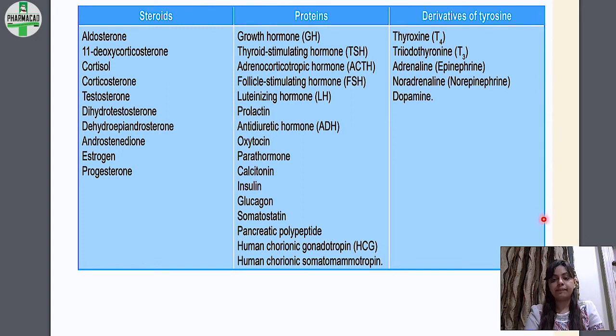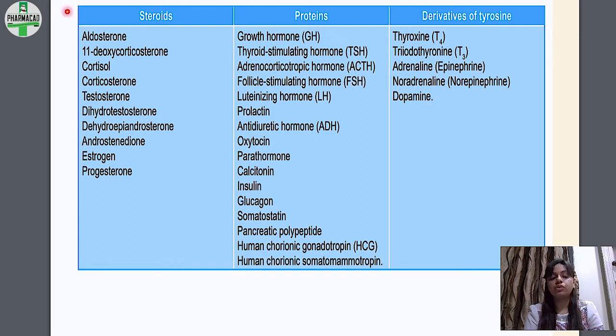Now you have a question on classification of hormones. This is a chemical classification. I have seen this question being asked as a 5-mark question. It's just naming the hormones, okay? Pehla hai steroids. Steroid has this big list. Then we have proteins, and then we have derivatives of tyrosine. Derivatives of tyrosine में T3, T4 है. These are thyroid hormones, adrenaline, noradrenaline and dopamine.